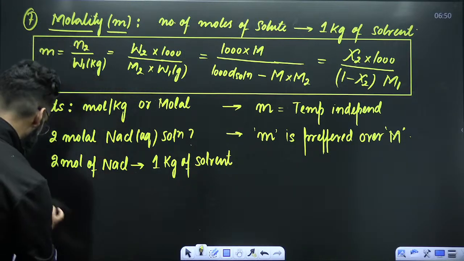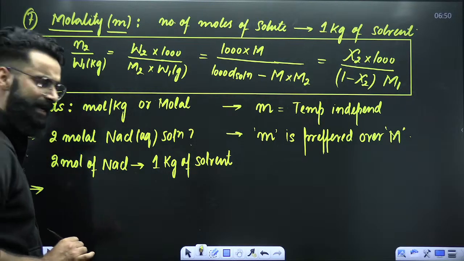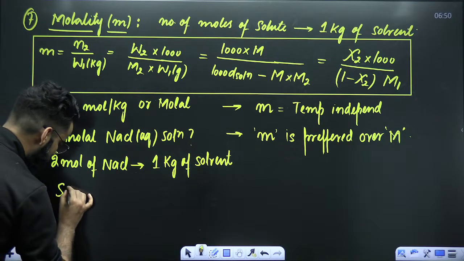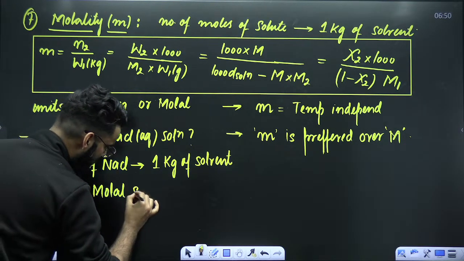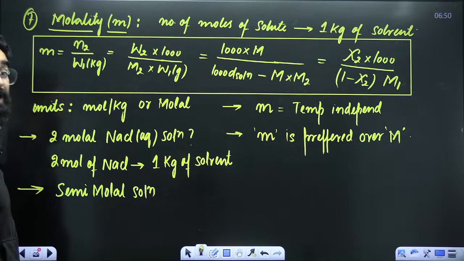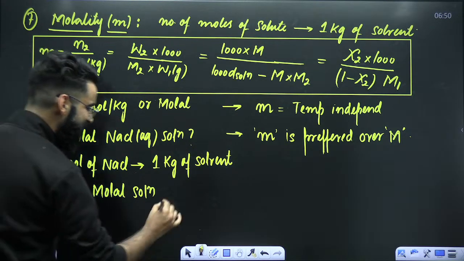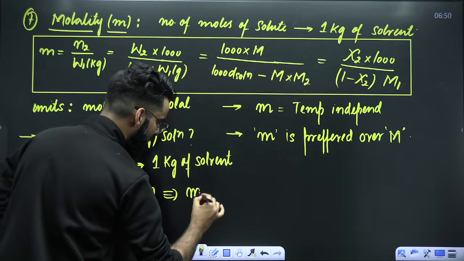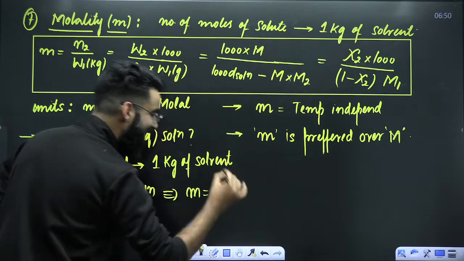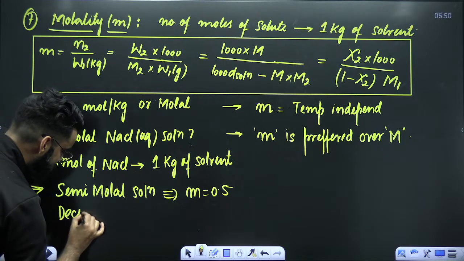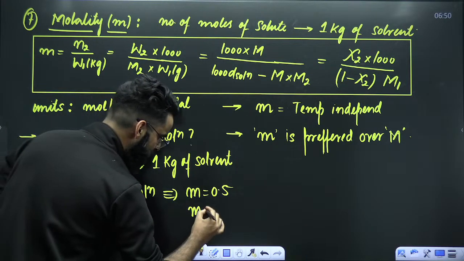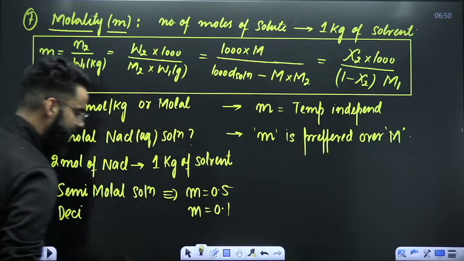Perfect. Similarly, there are a few more things. Sometimes they might mention that we are given a semi-molal solution. What is meant by semi-molal solution? Any solution whose molality is 0.5. That is semi-molal. Similarly, decimolar solution: any solution whose molality is 0.1.